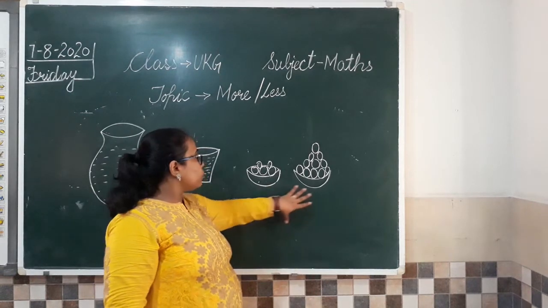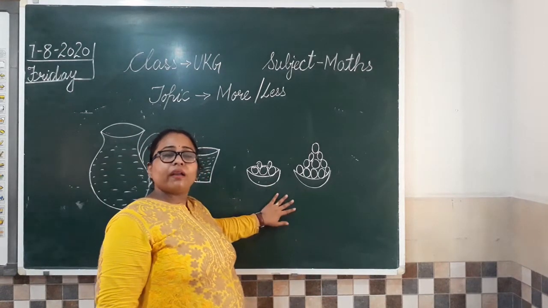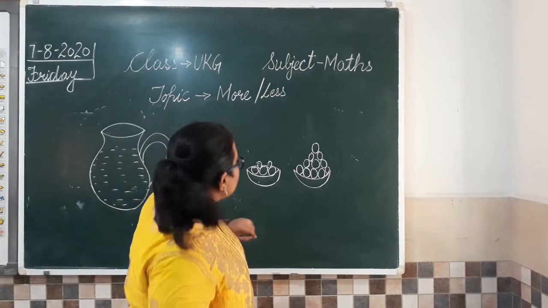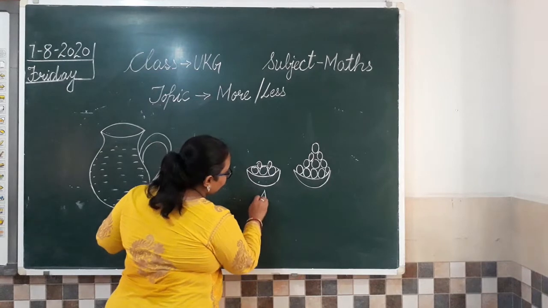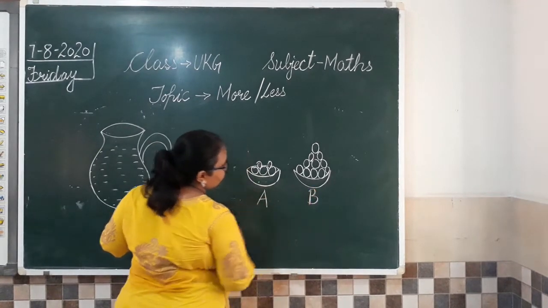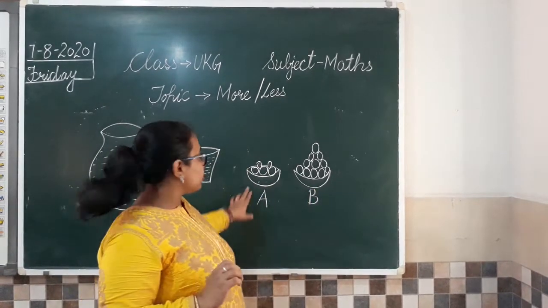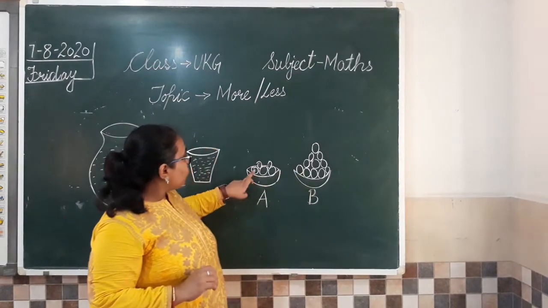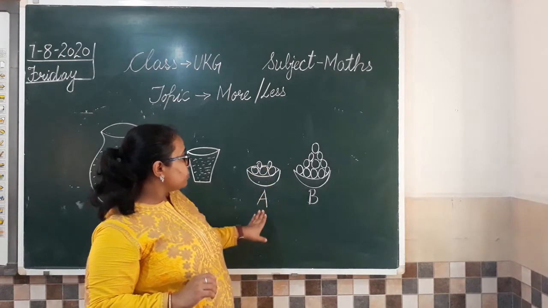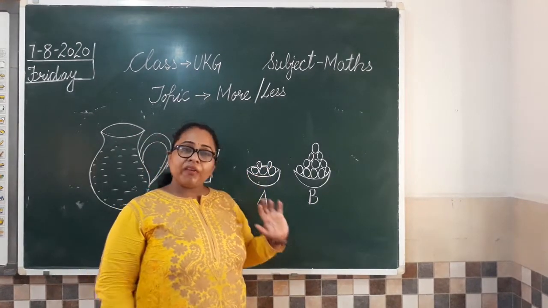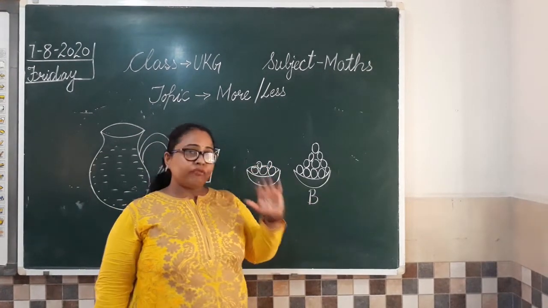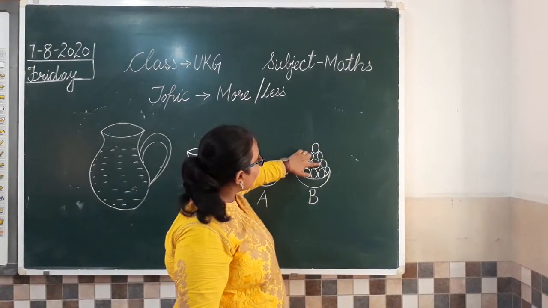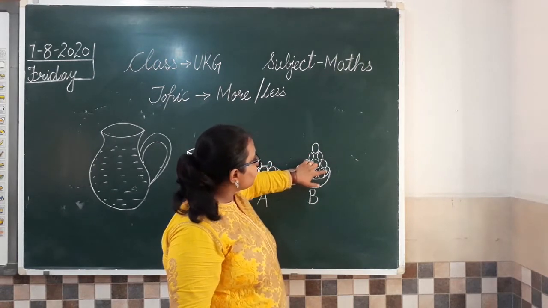Now, if we move to this example, a bowl of sweets. So these are two bowls and both the bowls are having sweets in it. So tell me, which bowl is having more sweets? This is bowl A and this is bowl B. So which bowl is having more sweets? A or B? B. Can you see them? 1, 2, 3, 4, 5. So bowl A is having only 5 sweets. इस bowl में कितनी है? Only 5 sweets. And this is having 1, 2, 3, 4, 5, 6, 7, 8, 9, 10, 11.